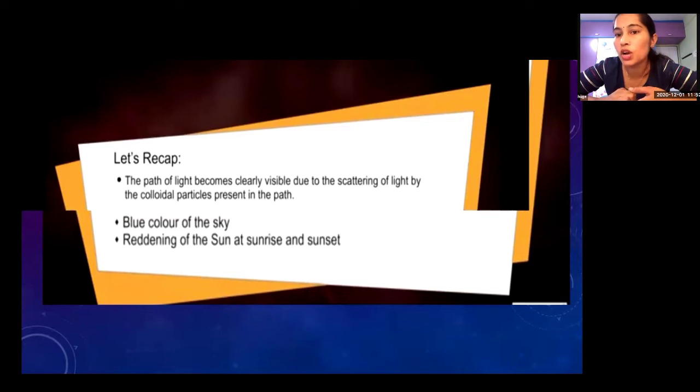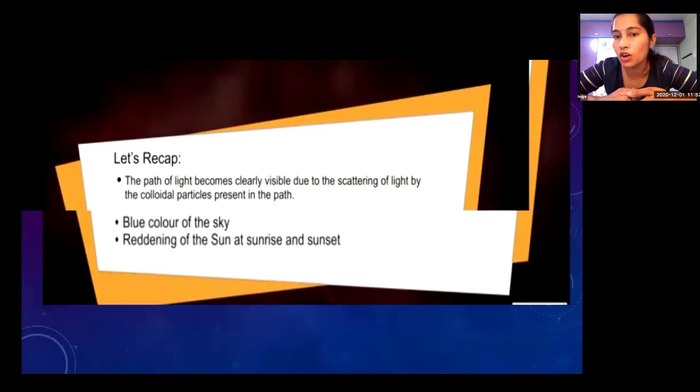Next point, blue color of the sky. Because of more scattering of blue light, we can see the blue color of the sky in the daytime. Next one, reddening of the sun at sunrise and sunset. Why is it?